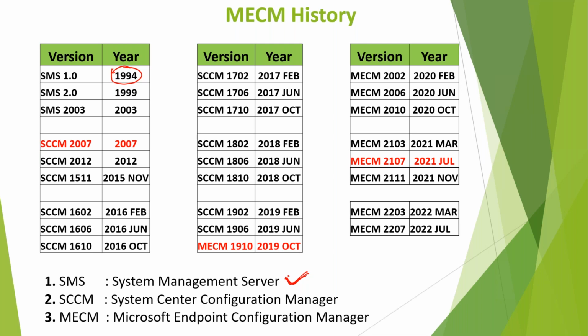After SMS 1.0, they released SMS 2.0 in 1999, and then SMS 2003 was released in the year 2003. Then they changed the name from SMS to System Center Configuration Manager in the year 2007.